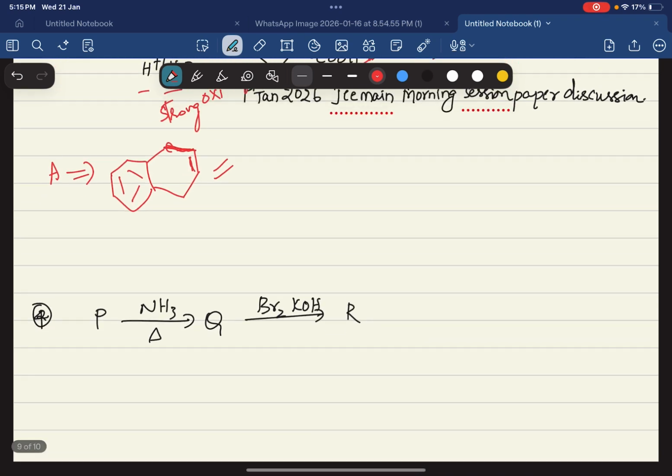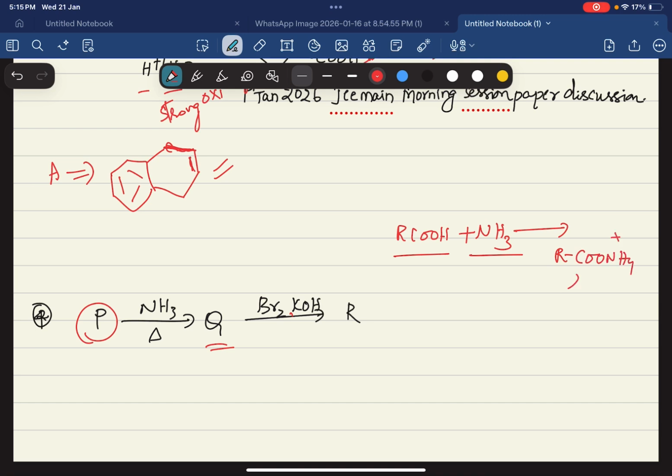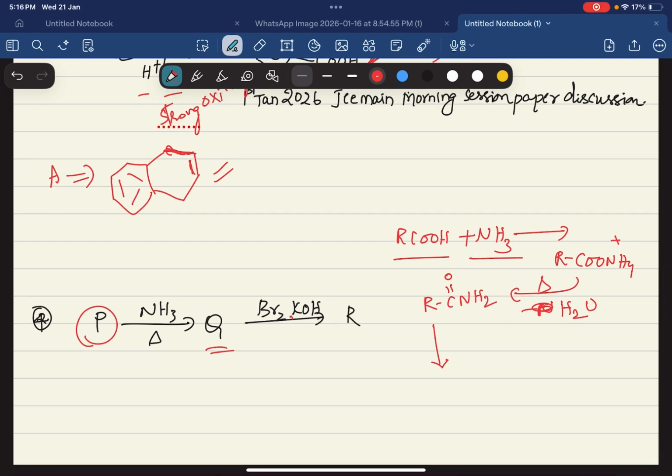Hope it is clear. Coming to the next question: P over NH3 gives Q, over heating, meaning it loses something, and then Br2/KOH. This is a very standard model. So RCOOH with NH3 will give a salt, because this is a base and this is an acid. So RCOO NH4 plus is unstable. On heating, it loses H2O and is converted into RCONH2.